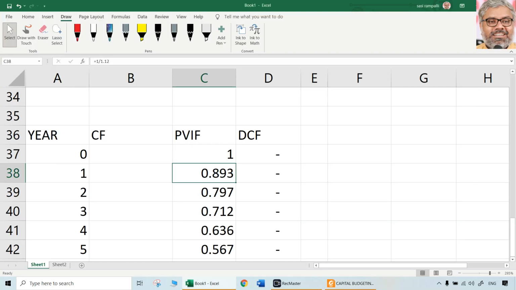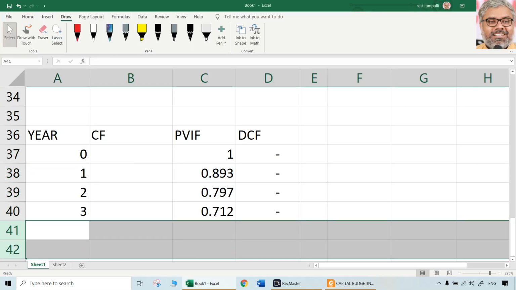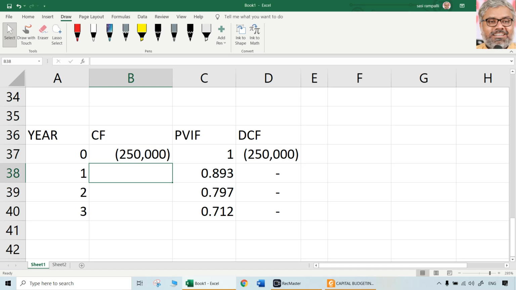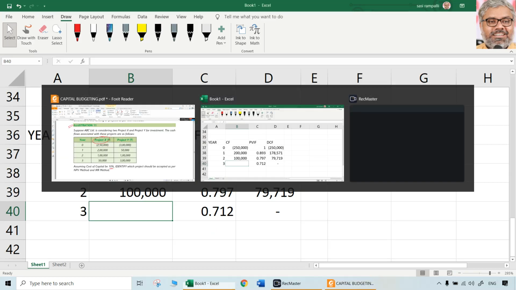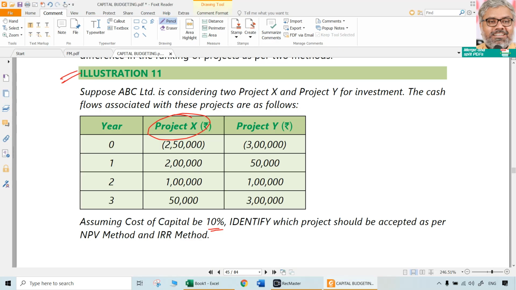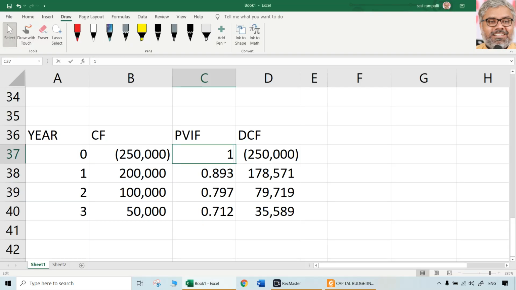How many years are there? Only 3 years are there. So I don't need these things. Only 3 years. Cash flows are minus 2,50,000, then 2 lakhs, then 1 lakh, then 50,000. PVIFs have to be definitely different. Okay, 10% we have to take here.